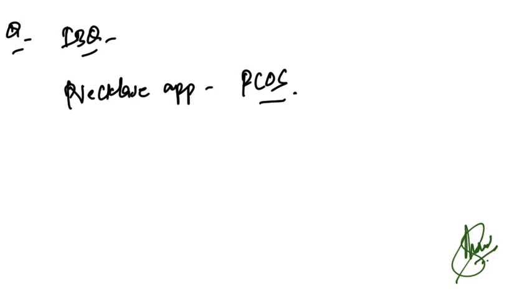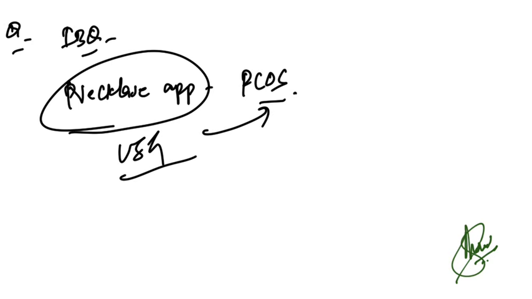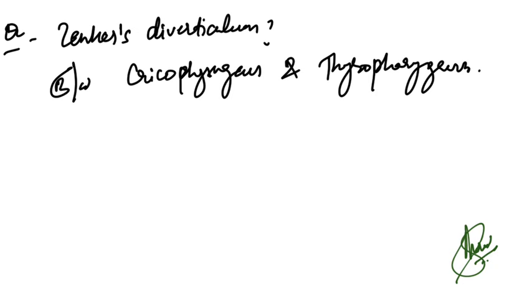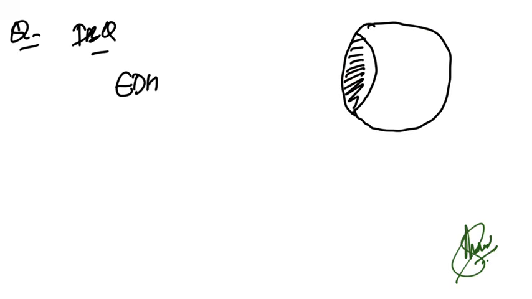Now image-based question for necklace appearance in USG, that is simpler and much repeated, with PCOS is the correct answer. And rice water diarrhea is due to cholera toxin. This is all very simple. Now Zenker's diverticulum, it is between what muscles? So cricopharyngeus and thyropharyngeus, this is the correct answer, and in between these two muscles Zenker's diverticulum is present.